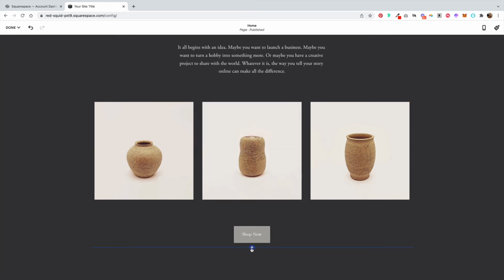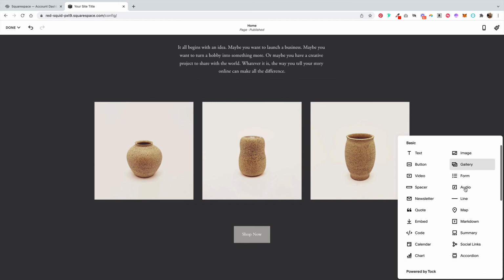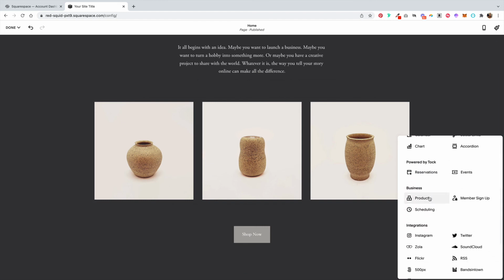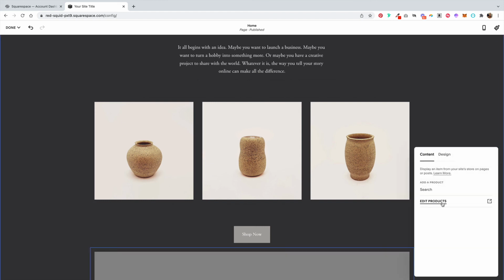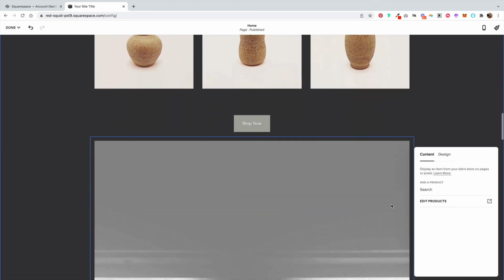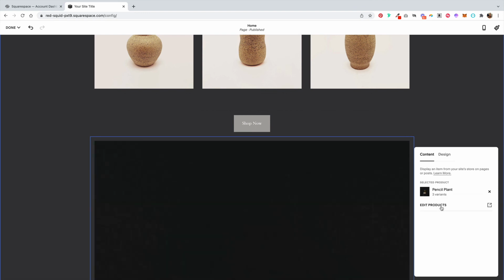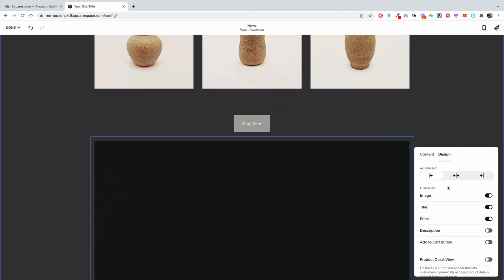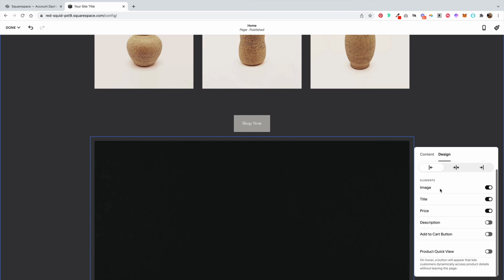You could also always add in a blank section a product element, and from here you can search for existing products and pull those in. On the design tab, you can mess with the alignment and what information is displayed.